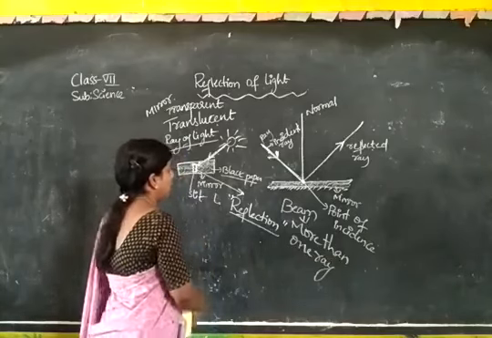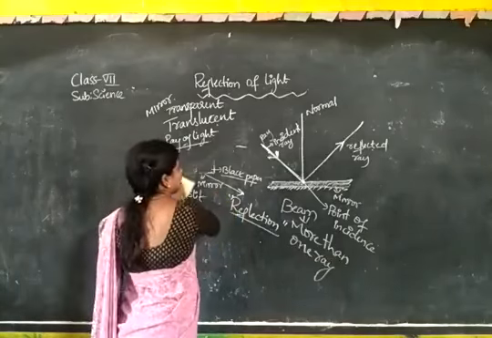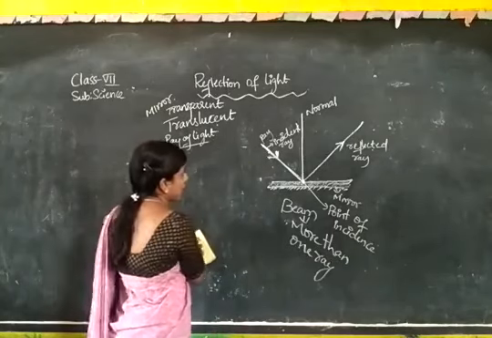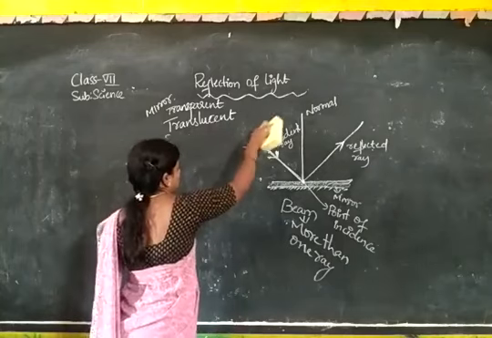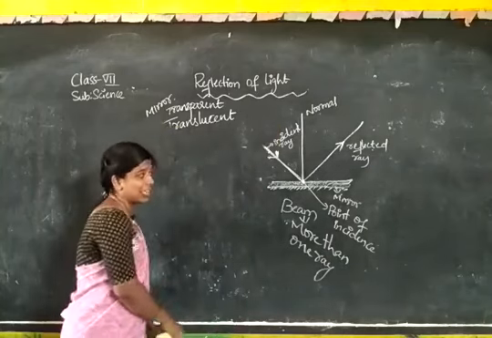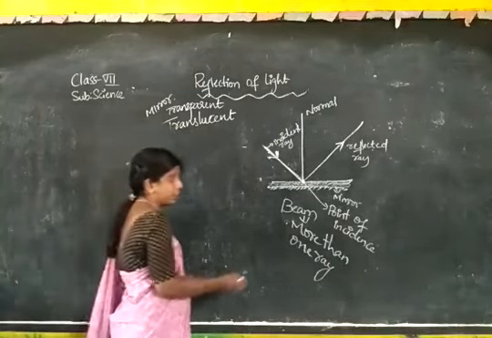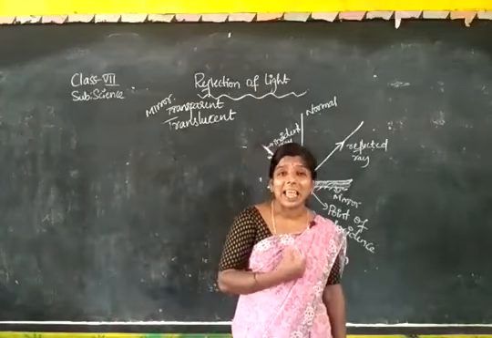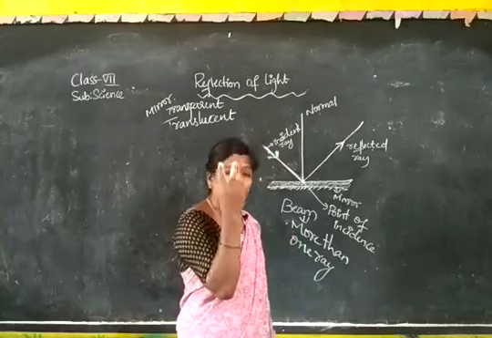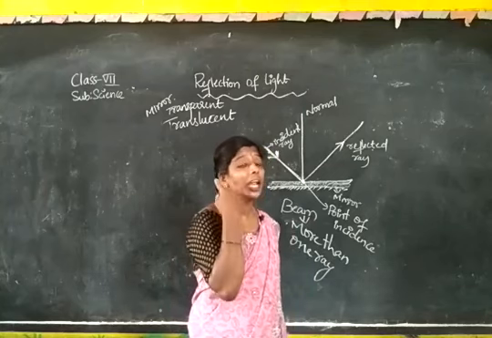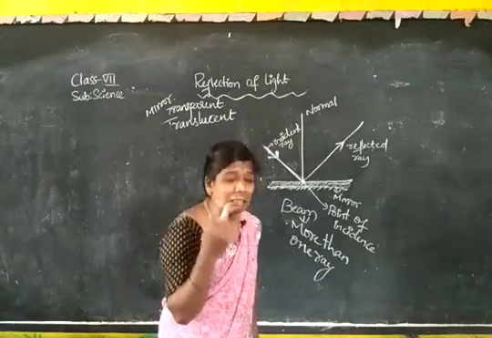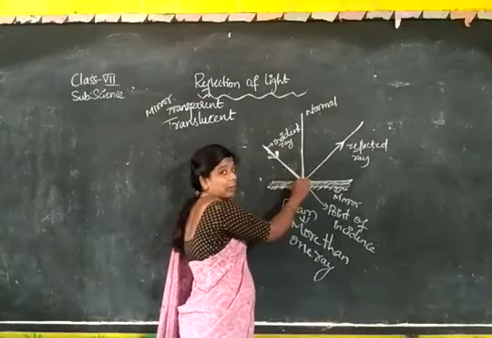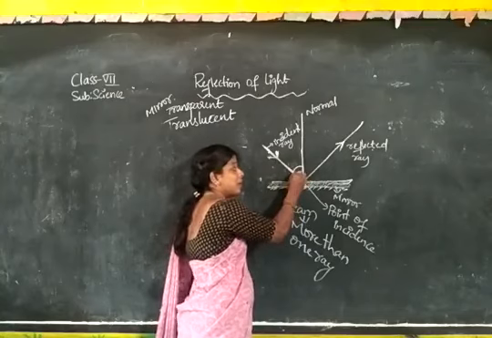Now, important. Observe this. Here we have seen this activity. Now we are going to see what I am going to say. A ray of light we came to know, in transparent and translucent. For forming an angle, we need only 2 lines. How many lines for angle formation? 2 lines. So here, see, this is one line and this is another line. This is an angle.